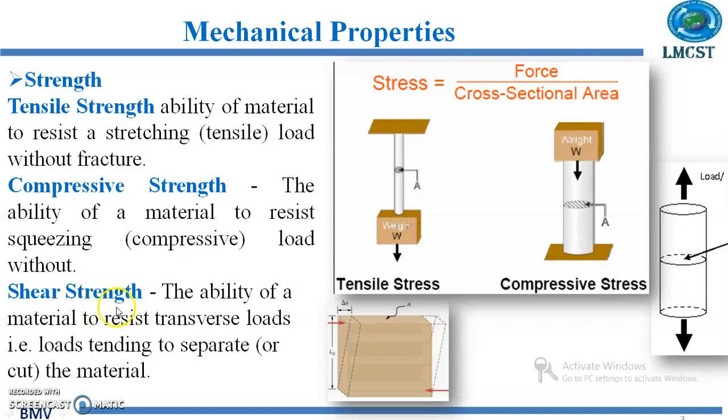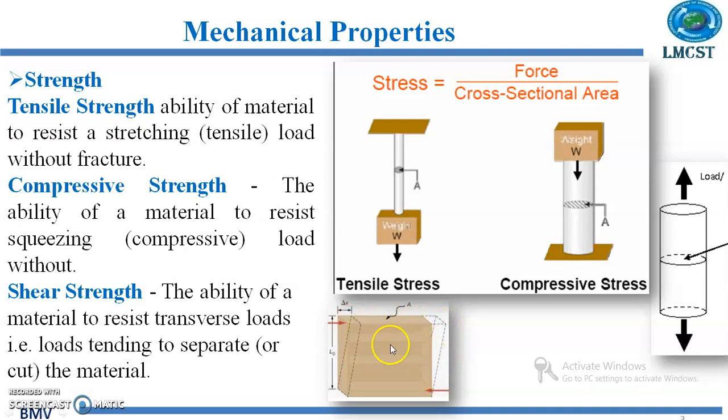Now what is the shear strength? That is the ability of the material to resist a transverse load. That is, if you consider this figure, this end of the material is fixed, and on the top of the surface we are applying a force along the surface that will produce a shear stress. That is, the material will be having a tendency to deform like this, shown in the dark dashed lines.